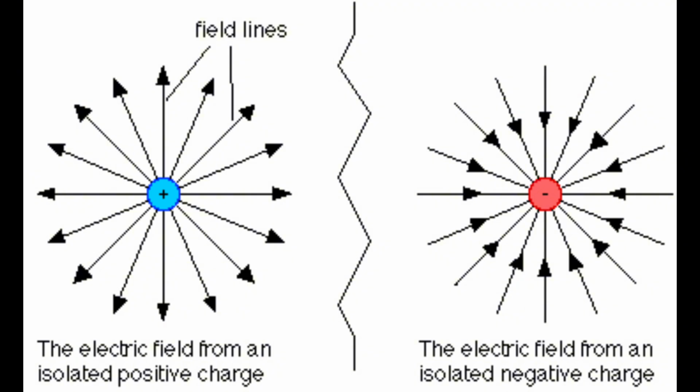The right side shows a negative charge with field lines pointing inward, meaning it attracts positive charges. The density of the lines represents the strength of the field, and they always follow the direction of force, starting from positive and ending at negative charges. This diagram visually explains how electric fields exert forces on other charges in their surroundings.